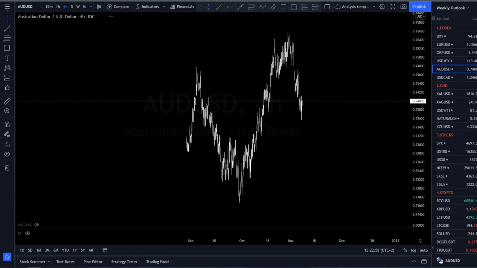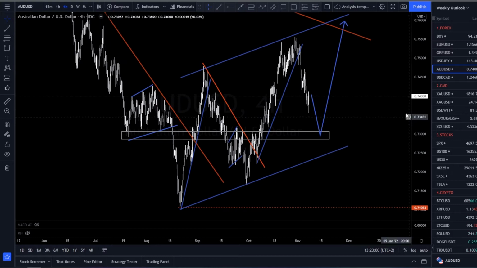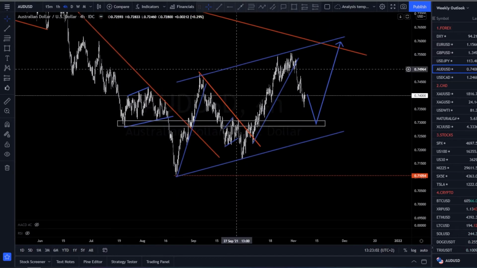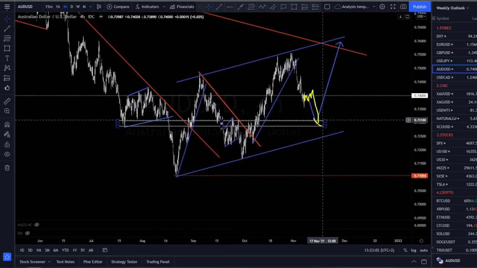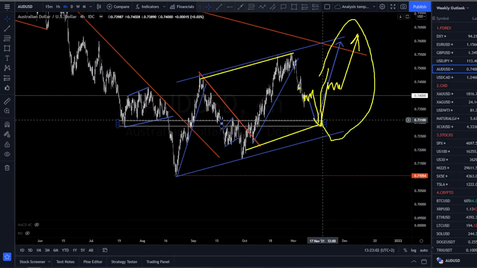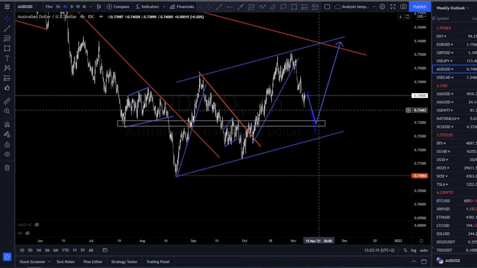For next week, we are expecting the price to start off with some bearish momentum, reach the support level, and then resume the uptrend. We see this move as a corrective pattern, and we will wait for these signs to occur. The correction is not over yet, so we'll wait for the price to reach the support, study the price action, and then see if we can get our bullish wave.